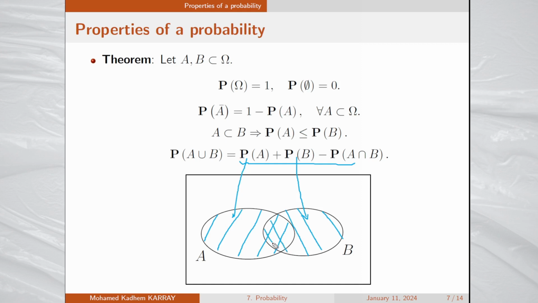You see that in doing so, I'm drawing the intersection of A and B 2 times. So to calculate the probability of the union of A and B, you should add the probability of A and the probability of B, and you should subtract one value of the probability of the intersection of A and B, since it is counted 2 times.